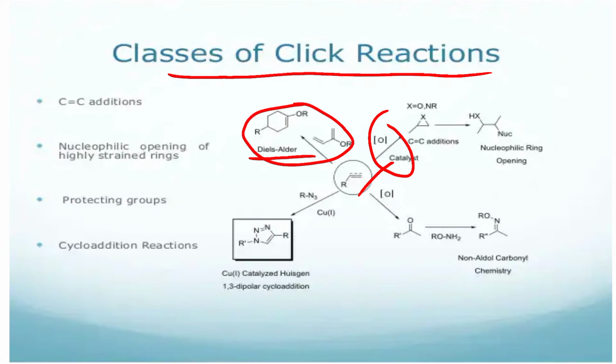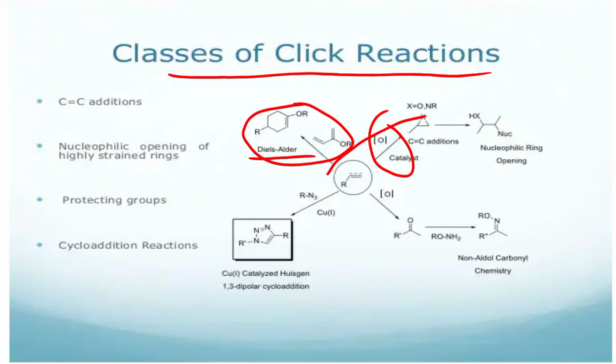The reaction is carried out with a 3-membered heteroatom ring, where X is a halogen, oxygen, N, or an R alkyl group. Then this type of reaction forms a nucleophilic ring opening reaction. So in this carbon-carbon double bond addition reaction, we can use a 3-membered heteroatom ring with oxygen or nitrogen.